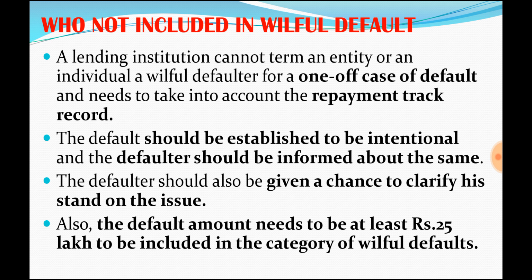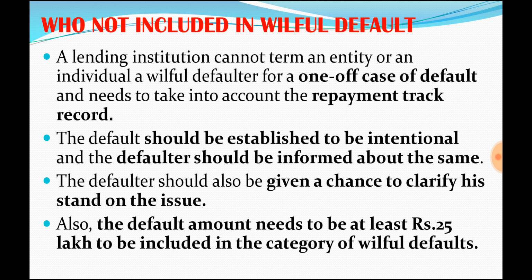Who will not be included in this willful default category? Because a lot of people may not be returning the borrowing that they got, not all will be considered willful defaulters. Suppose a person has a very good track record for the past 5 years with the bank, and suddenly this year he defaults.